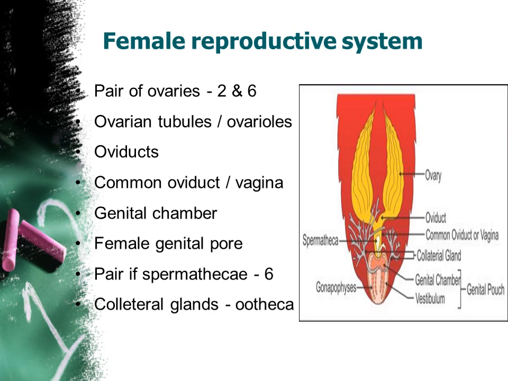So listen, here the ovaries are there. Ovary is leading to an oviduct. Oviducts join together as a common oviduct or vagina, and the vagina in the ventral side opens as this female genital pore, right? Then this oviduct will open into the chamber that is known as a genital chamber, right?